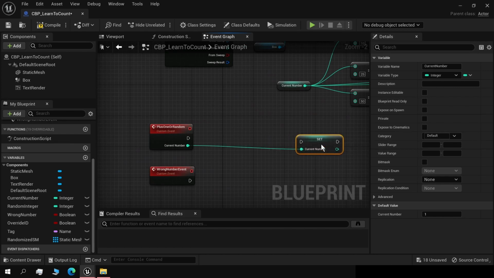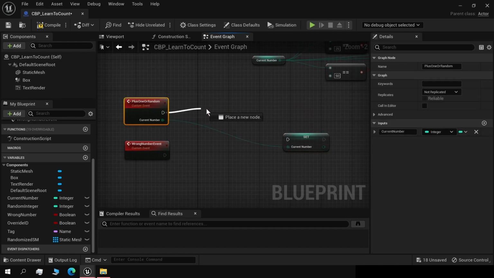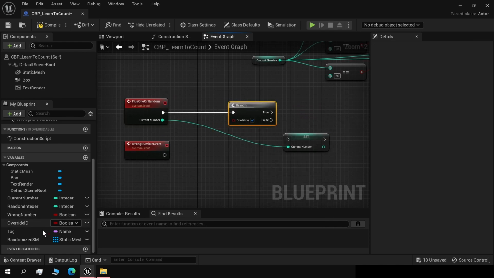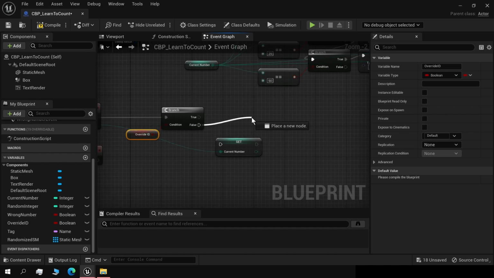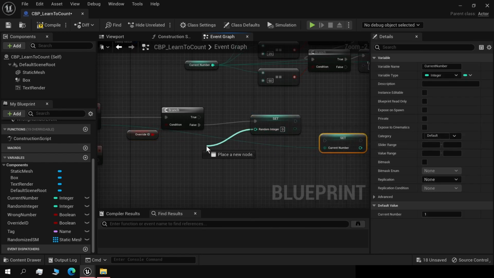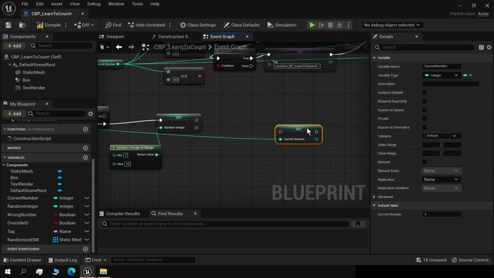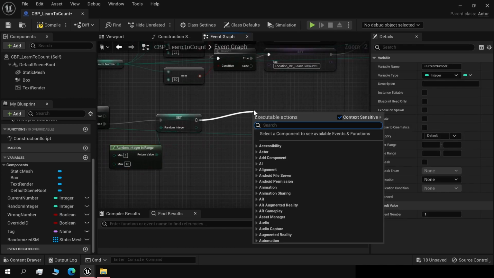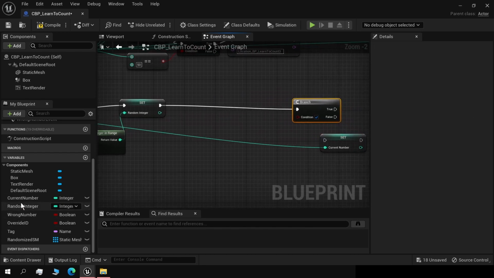Okay, now there's only 2 functions left. So from here, we need a branch and check if it's the casting actor. If it's the casting actor, then you want to ignore this function. We're going to set random integer. It's going to be a random integer in range of 1 and 10. And there's going to be a branch where it compares the random integer.